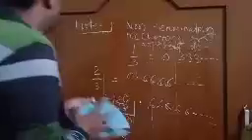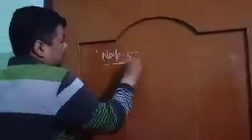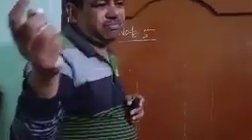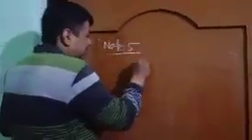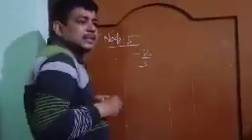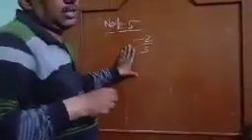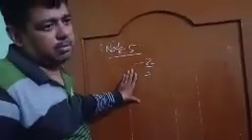Another type of number I want to mention is the negative rational number. Suppose I say minus 2 upon 3. Minus 2 upon 3 is a negative rational number. I'll tell the types of rational numbers next class.